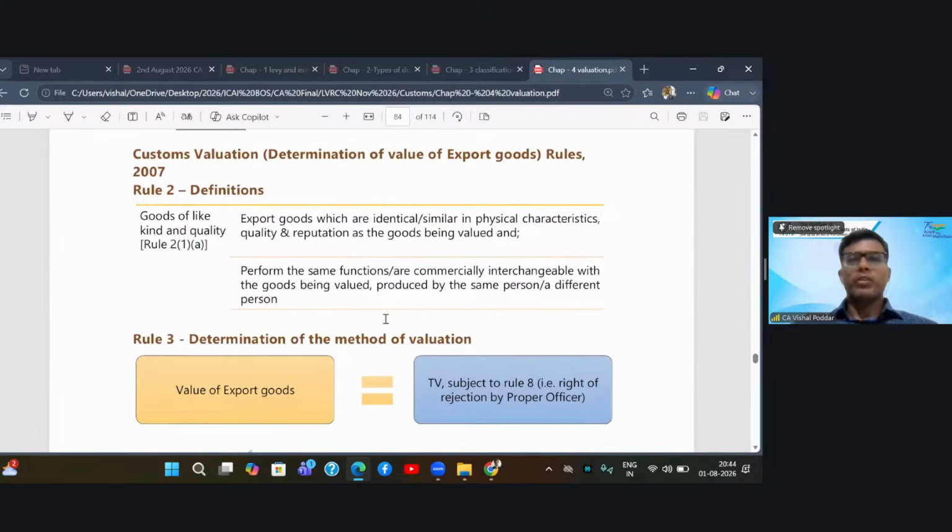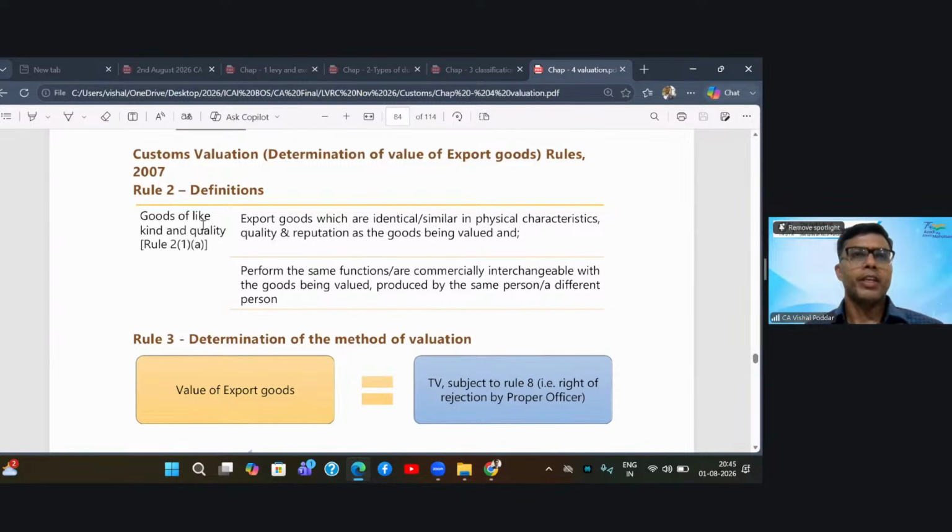Now, all this was custom valuation rules in case of import. Now we go to custom valuation in case of export. Interestingly, students, custom valuation of export is very similar to custom valuation of import. Let us first go to the definitions. First is the definition of goods of like kind and quality.